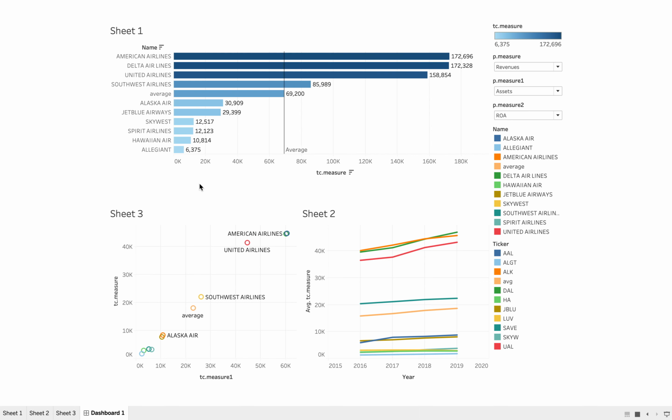Finally, looking at this sheet as a whole, there is a significant top tier of 2 players, American and Delta. And Allegiant is a very small airline compared to the top 2.